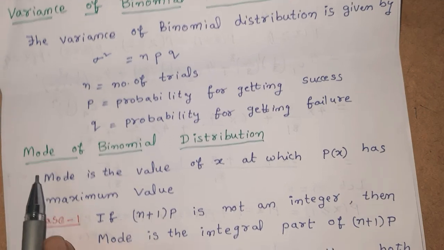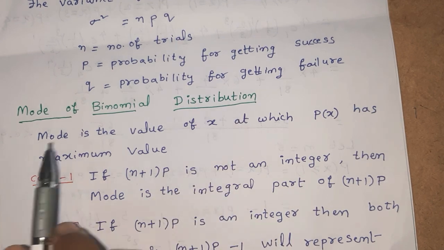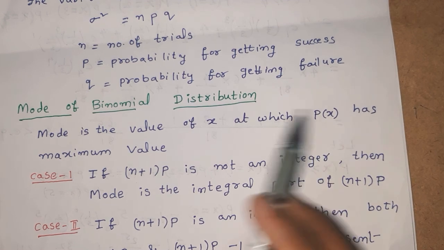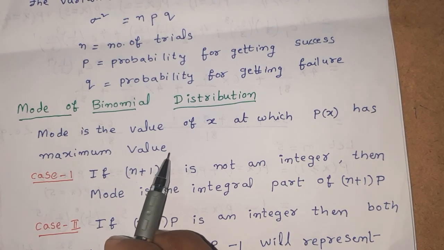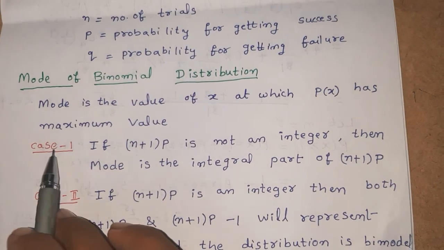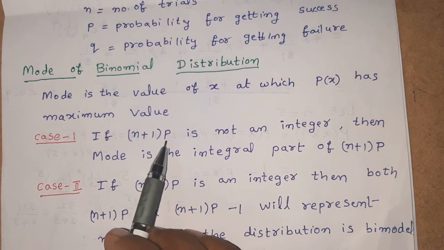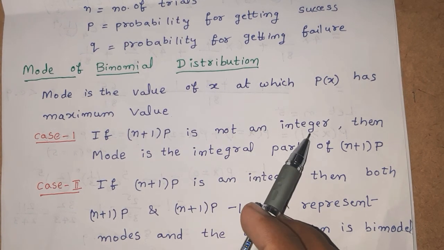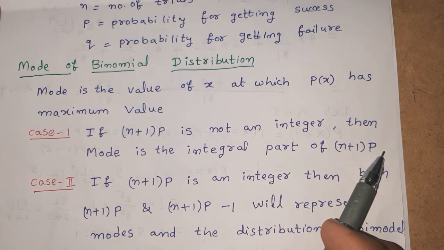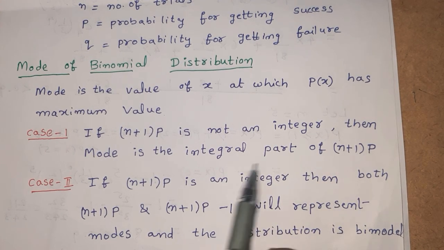And mode of binomial distribution. Mode is the value of x at which p of x has maximum value. Here two cases are there, case 1, case 2. If n plus 1 into p is not an integer, then mode is the integral part of n plus 1 into p.